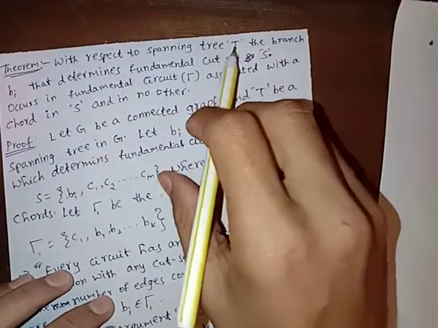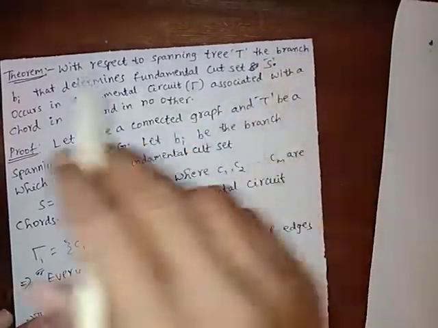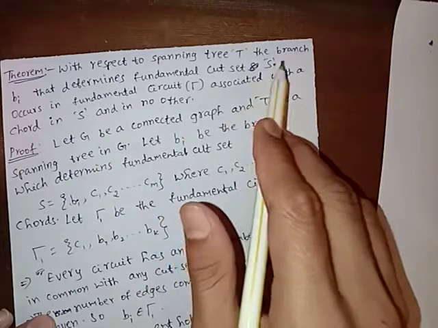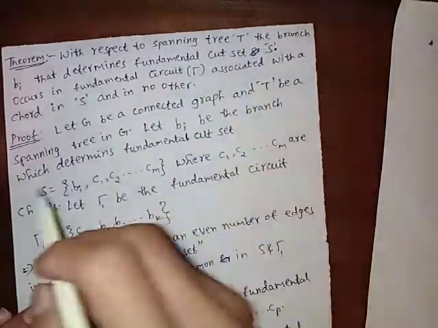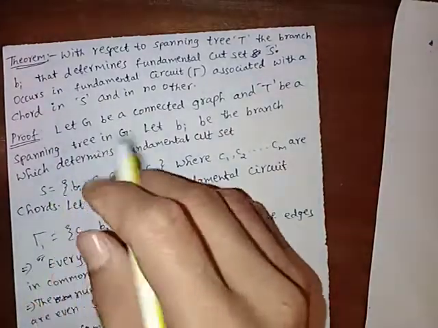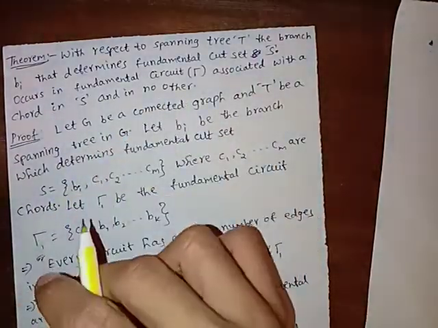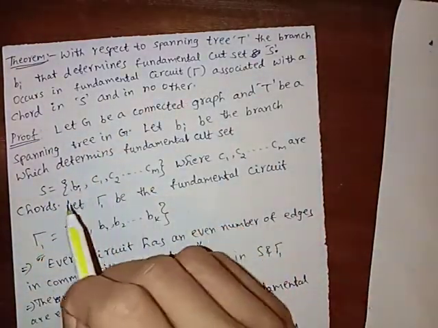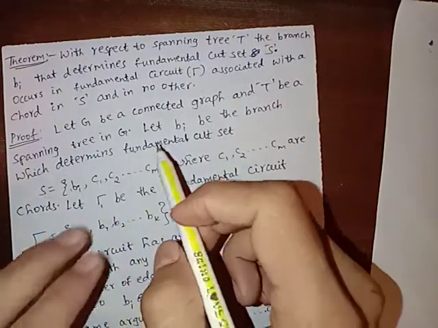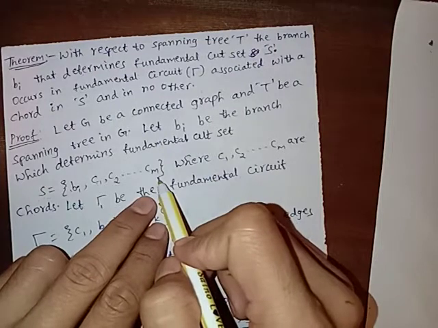Now another theorem with respect to spanning tree T: the branch Bi that determines fundamental cut set S. Okay, now consider fundamental cut set S. Cut set means by removing some edges we can disconnect the graph. So chords C1, C2 up to Cm, we are assuming that m chords are there.